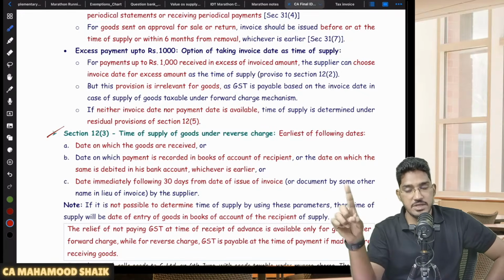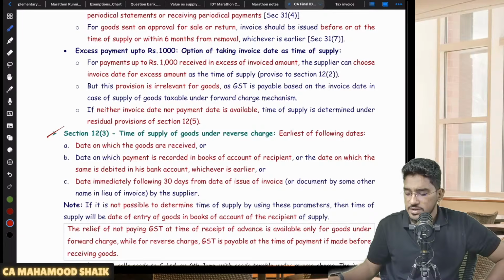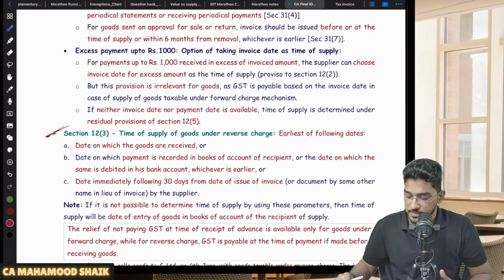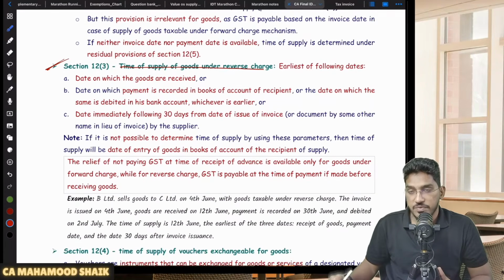Similarly, if you go to 13 subsection 3, in case you are receiving services which are taxable under reverse charge mechanism, as a recipient you are required to discharge that amount of GST with the government. So what will be considered as time of supply? That is covered under 13 subsection 3. Let us try to understand what will be the case in case of supply of goods, and then we will try to understand the case of supply of services. So first I will talk about 12 subsection 3, time of supply under reverse charge. They simply say that it is the earlier of 3 dates. They have given 3 dates, and they say the earlier of those 3 dates.